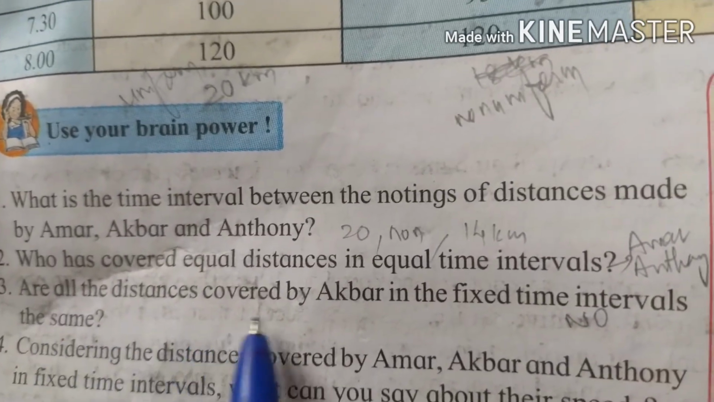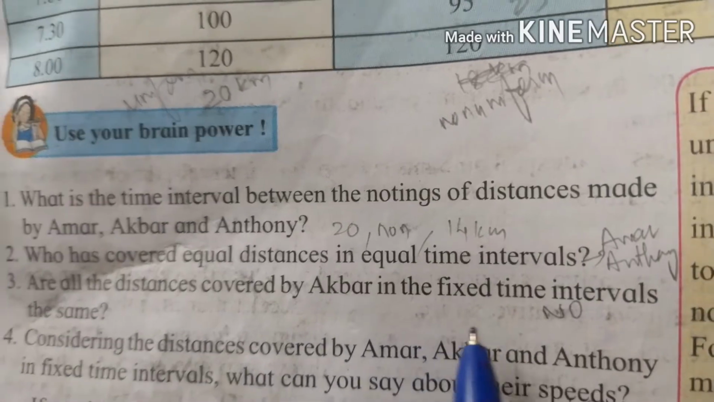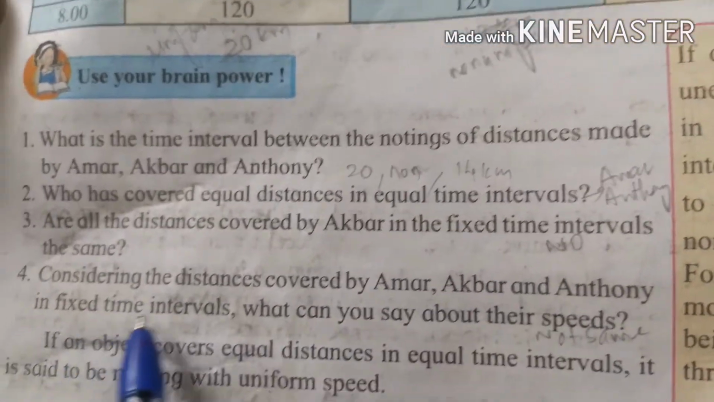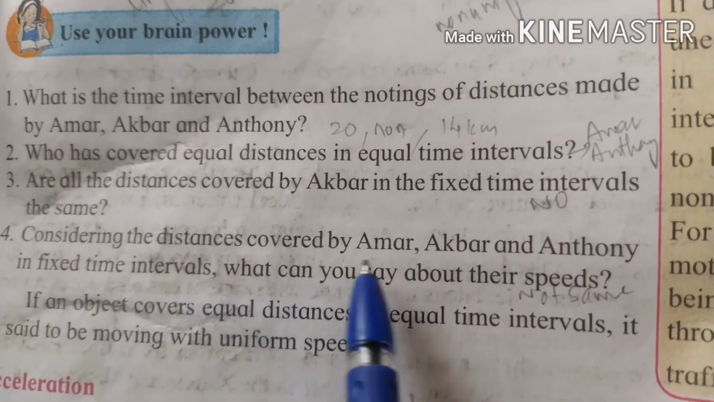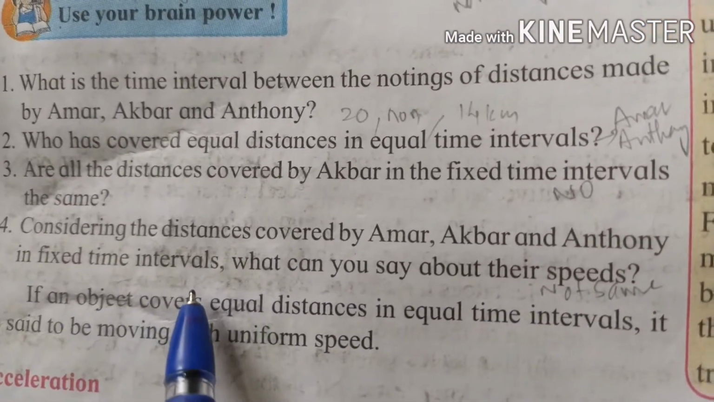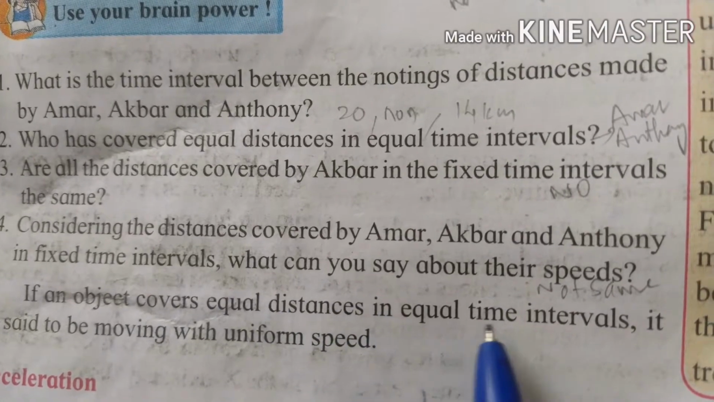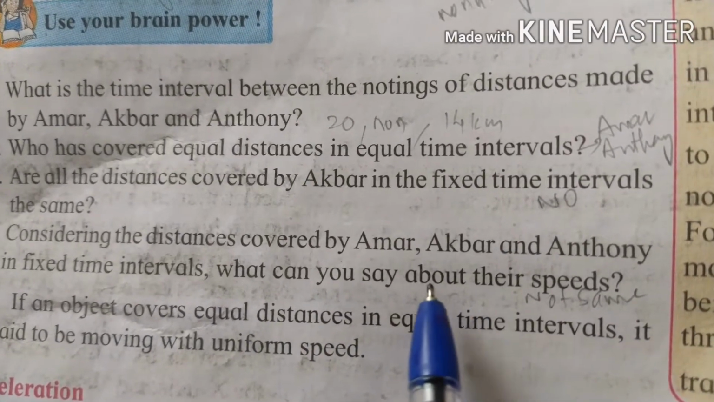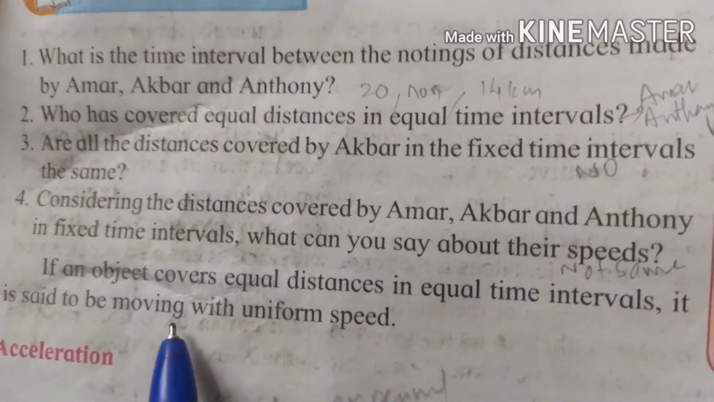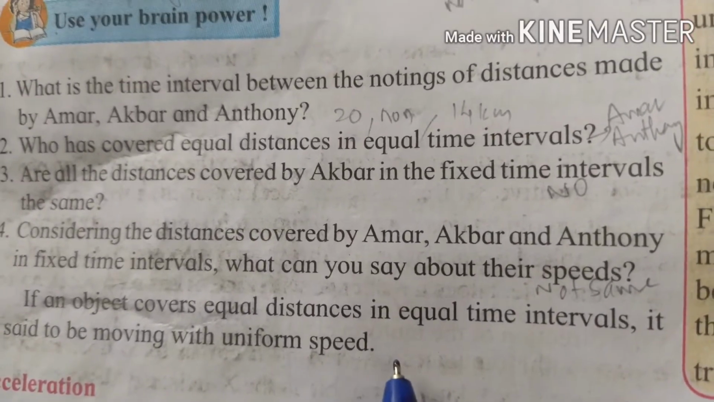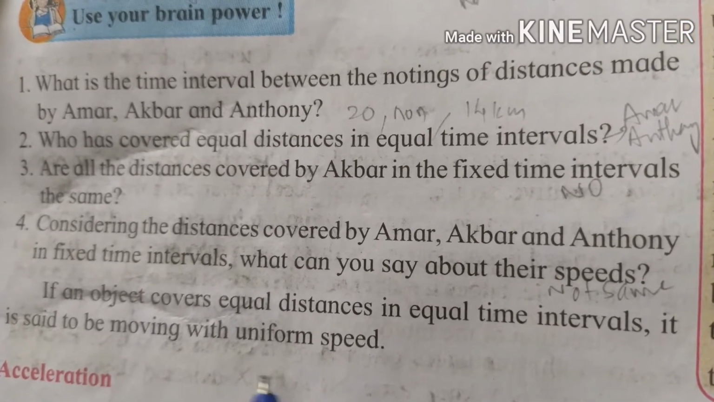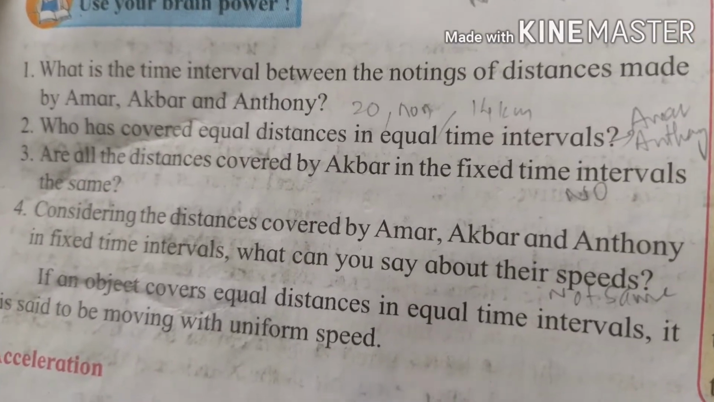Are all the distances covered by Akbar in the fixed time interval the same? No. Considering the distances covered by Amar, Akbar and Anthony in fixed time intervals, what can you say about their speed? So considering the distances, we can say that the speeds are not the same. So if an object covers equal distances in equal time intervals, it is said to be moving with uniform speed.